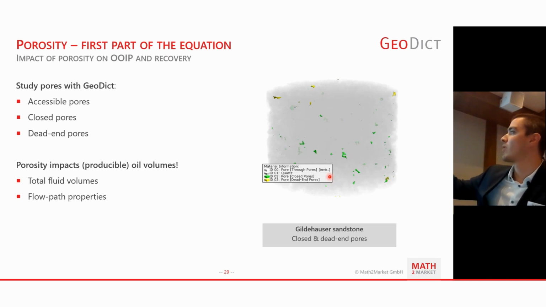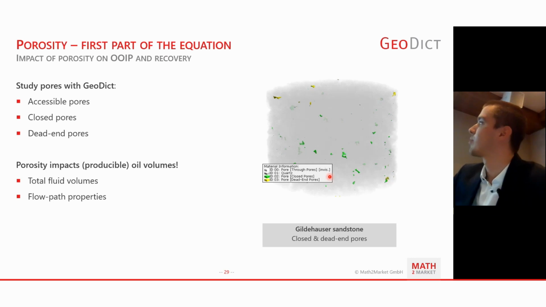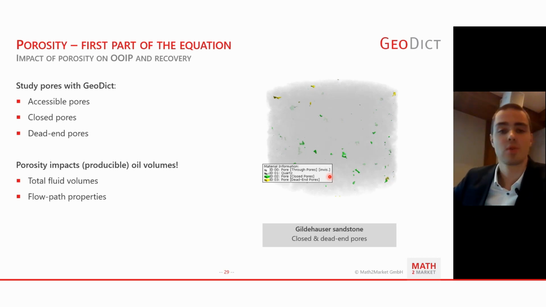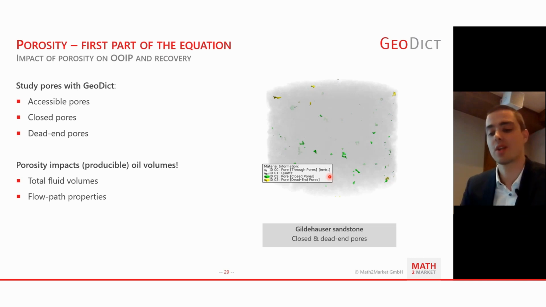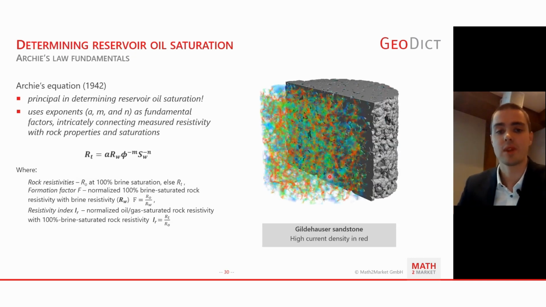And here I would like to highlight that accessible pores are the ones that would contribute to the flow of oil, while accessible pores, closed pores, and dead-end pores all contribute to total fluid volumes. However, accessible pores are the ones you would consider in getting that oil out.